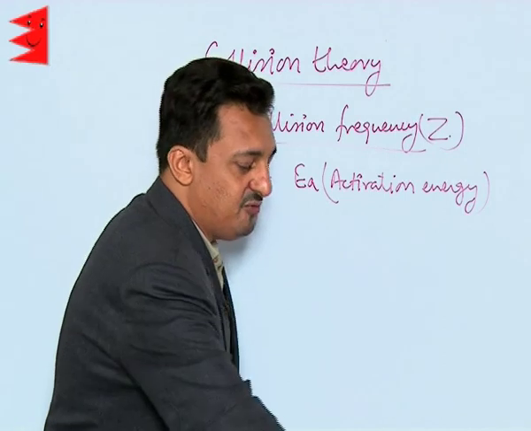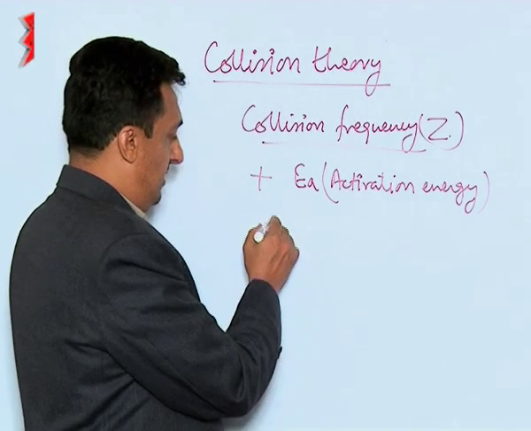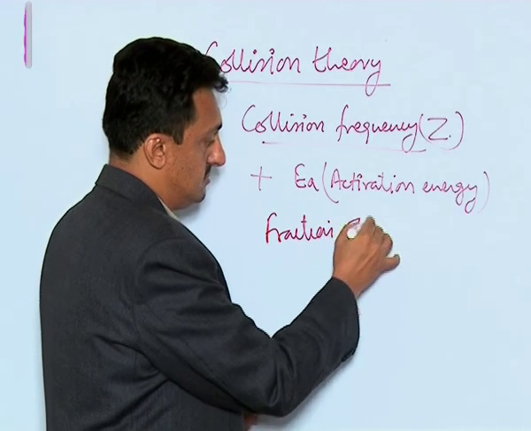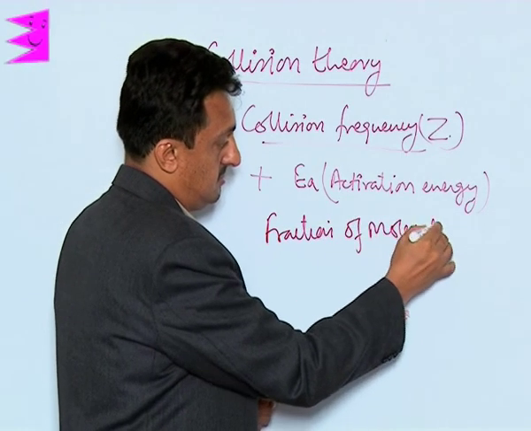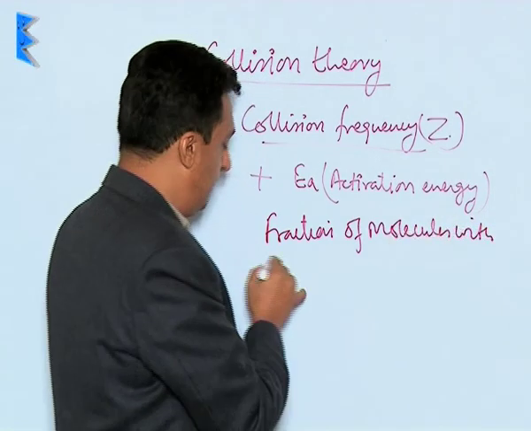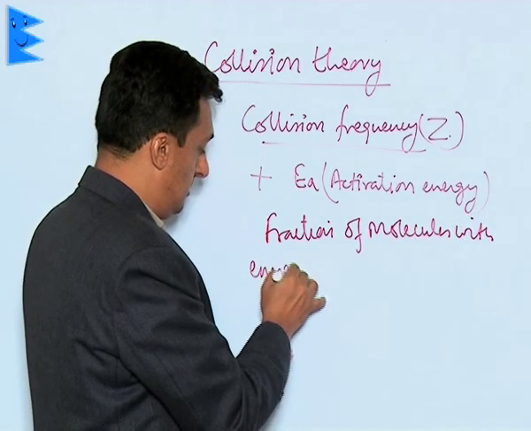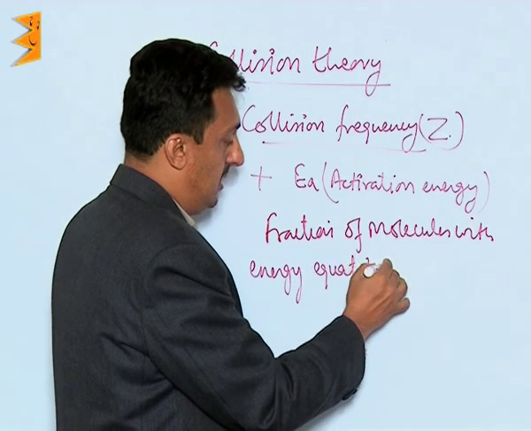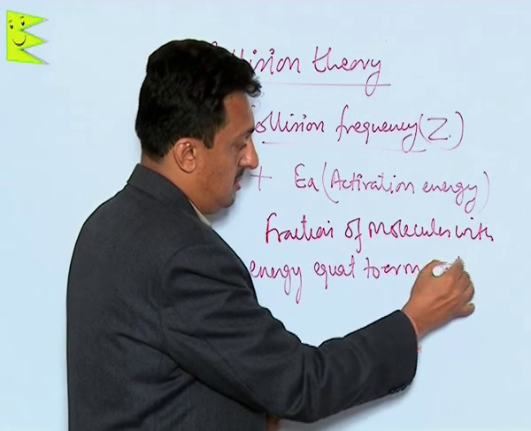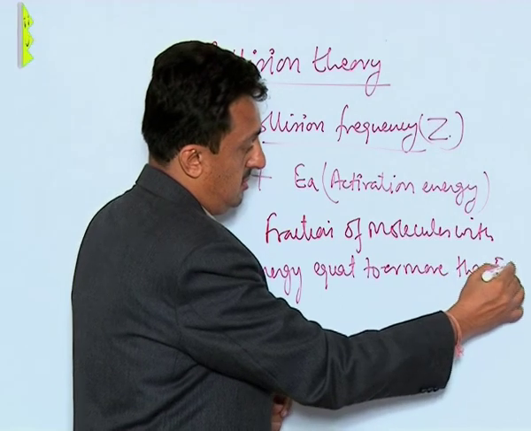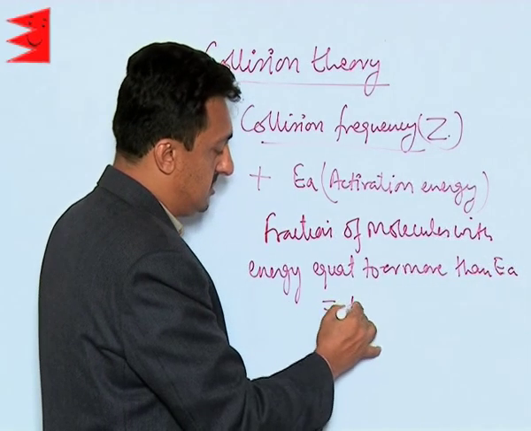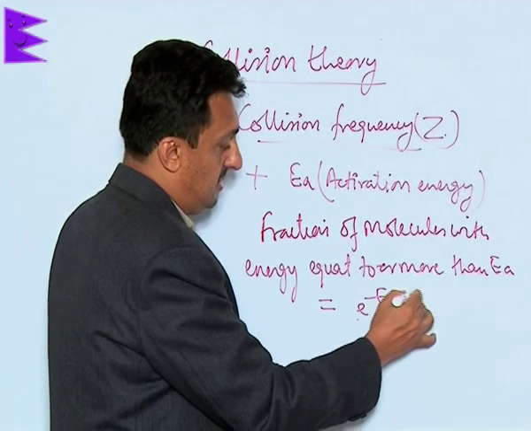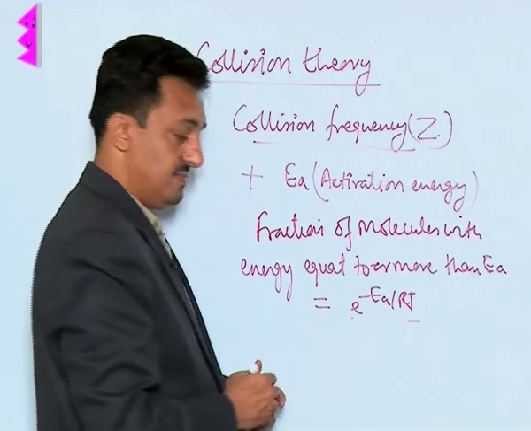That fraction of molecules with energy equal to or more than EA is equal to e to the power minus EA over RT.